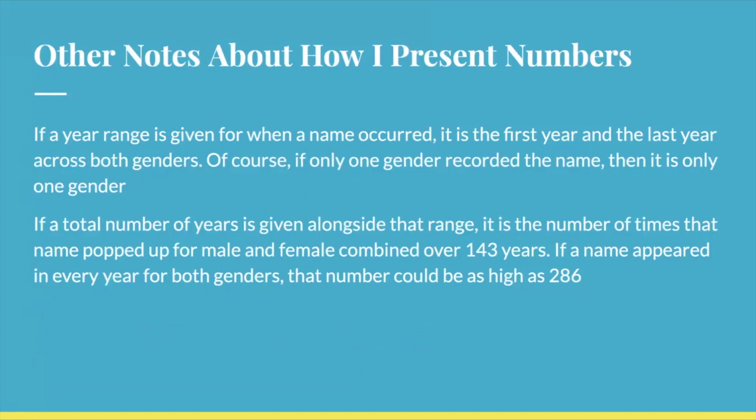One final note before we start: if I give a year range for when a name occurred, it is simply the first year and the last year it popped up across both genders, so even if it occurred for girls earlier and for boys more recently, it's just going to be that first year for the girls and that last year for the boys. I also usually give a number of years alongside that range, and that's the number of times it popped up for both male and female combined over 143 years. So if a name appeared in every year for both genders, it could be as high as 286, even though there's only 143 actual years of data.